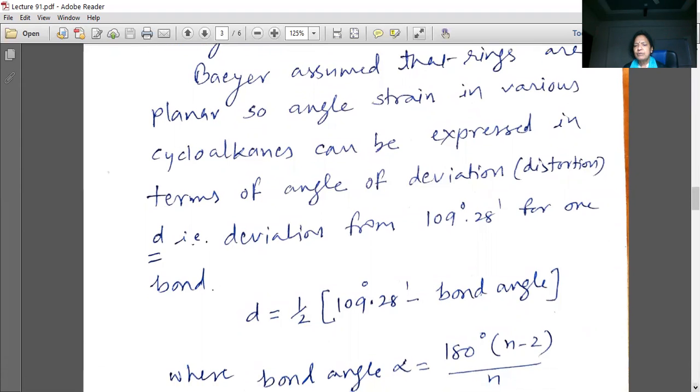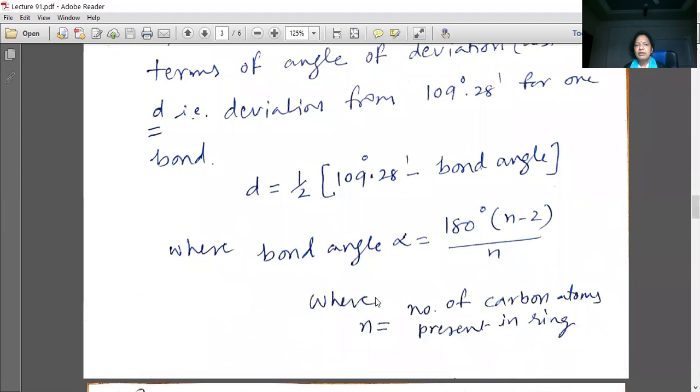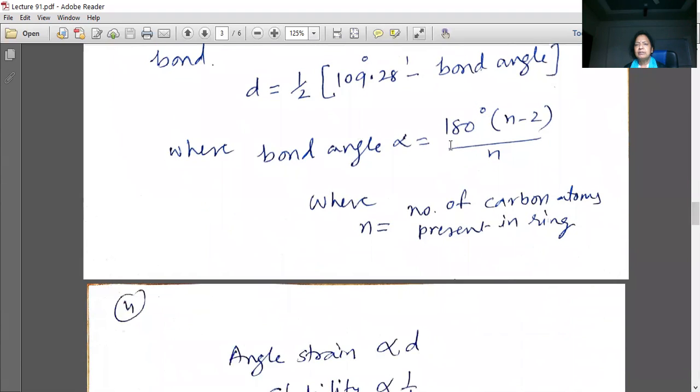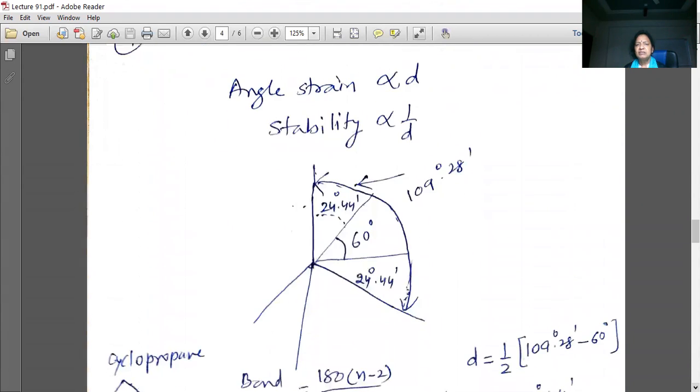So in case of cyclopropane, we can calculate the bond angle because it contains 3 carbons. See here, it is 60 degree. We can calculate it here; I have calculated it.